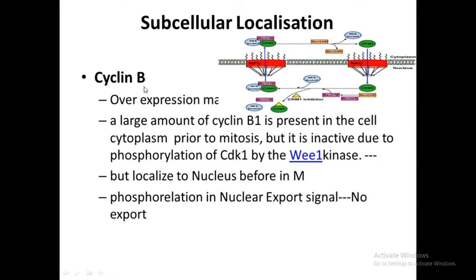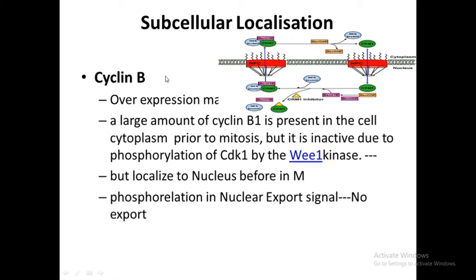These kinds of localizations are possible due to the presence of nuclear localization signals or sequences in these kinds of proteins. That means cyclin B has a nuclear localization sequence or signal in it.